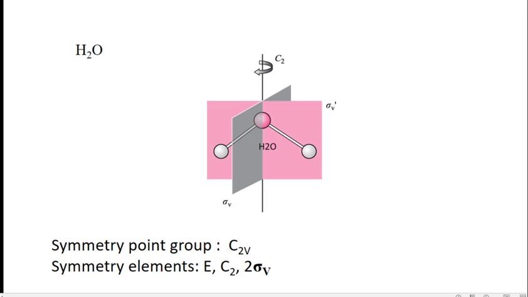So the point group of the molecule is C3v. You can take some more molecules to identify Cnv type point groups. Once you know what symmetry elements or symmetry operations are present, it's very easy to make out the point group of the molecule.